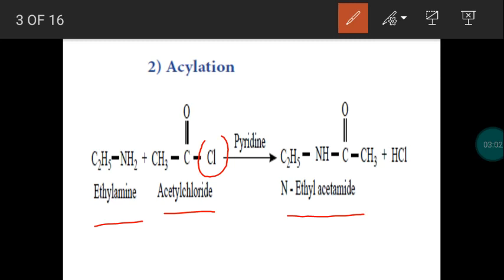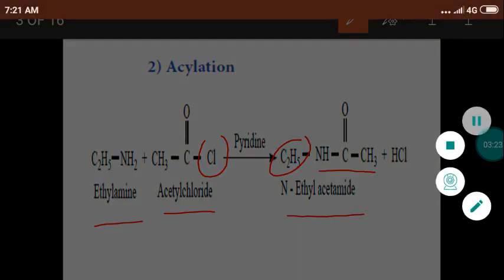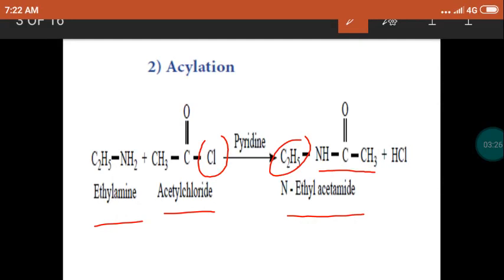We assume that this is a derivative of acetamide. What is the formula of acetamide? CH3CONH2 is acetamide. Now the hydrogen is replaced by an ethyl group. From acetamide, a hydrogen is replaced by an ethyl group, like that we assume. So this is a derivative of acetamide, and the name is N-ethyl acetamide.